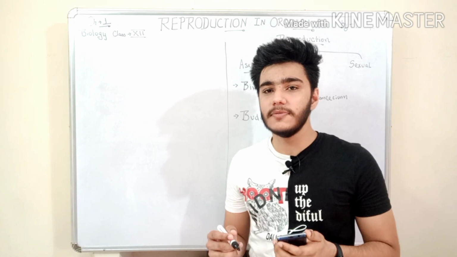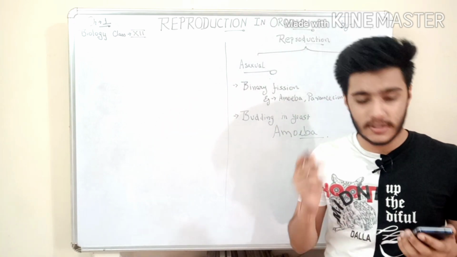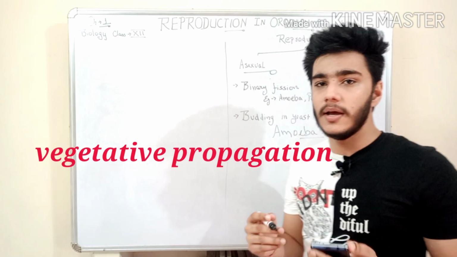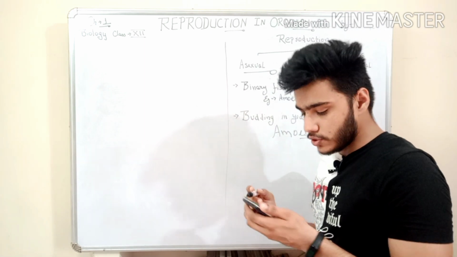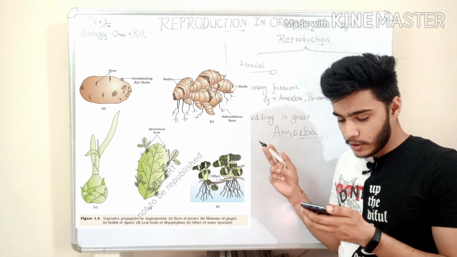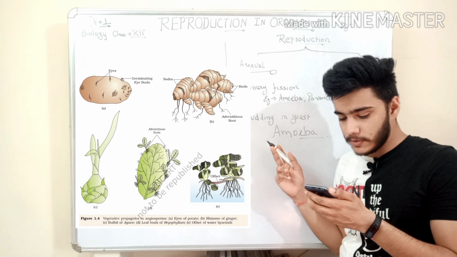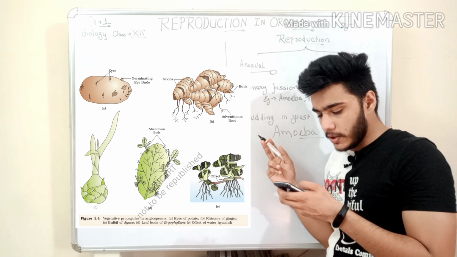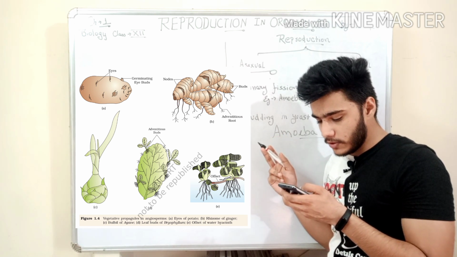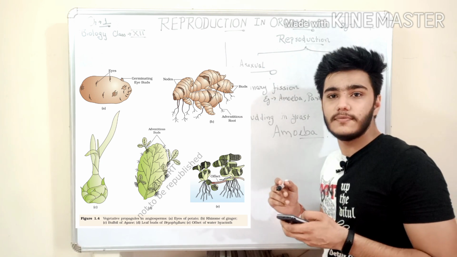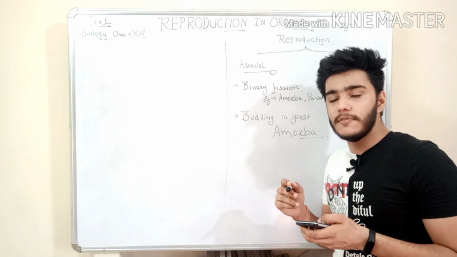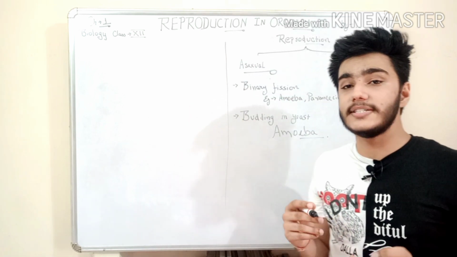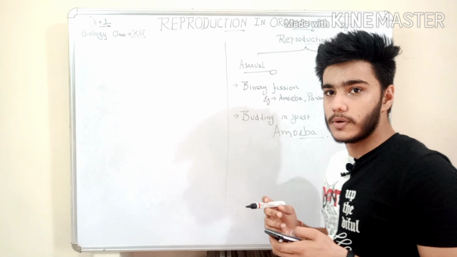In organisms we use the term asexual reproduction, but in plants we use the term vegetative propagation for asexual reproduction. Some examples of vegetative propagation in angiosperms are eyes of potato, rhizome of ginger, bulb of agave, leaf bud of Bryophyllum, and offset in water hyacinth. We will discuss further what water hyacinth is. Water hyacinth is also called the terror of Bengal.